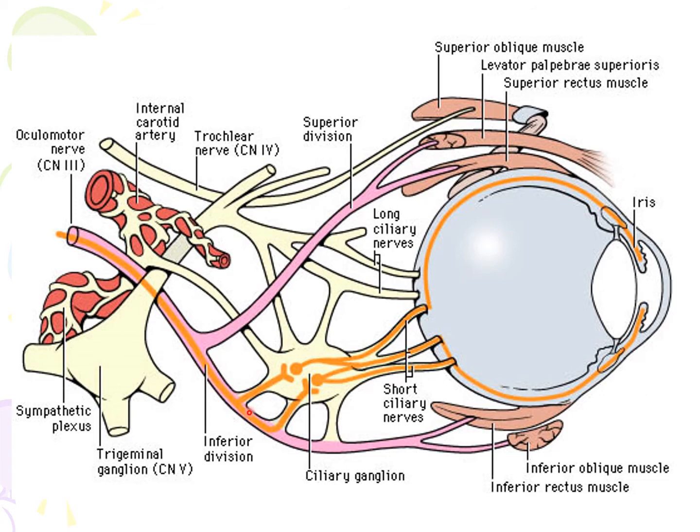Inferior division supplies the inferior oblique muscle, inferior rectus muscle, and medial rectus muscle. And this division also carries preganglionic parasympathetic fibers from the Edinger-Westphal nucleus to the ciliary ganglion.